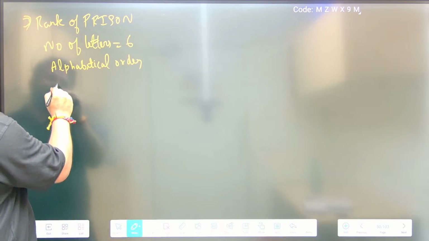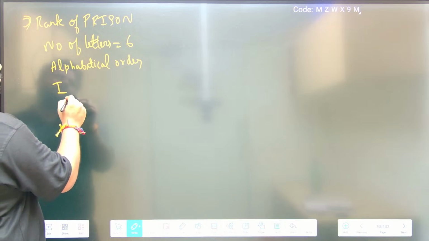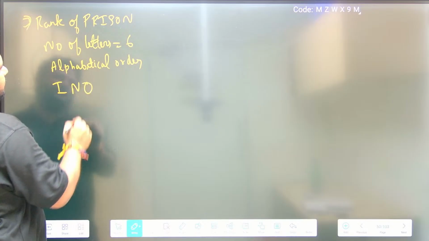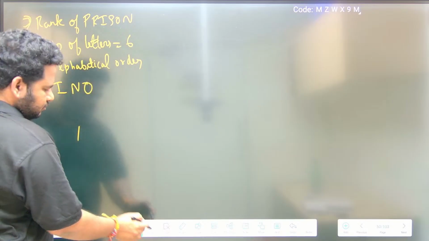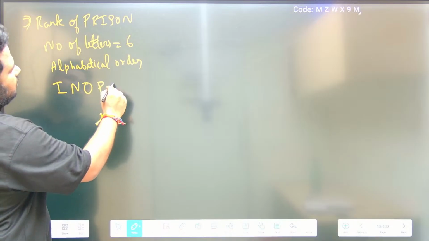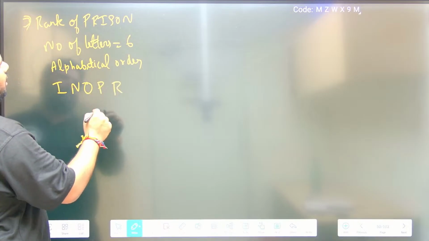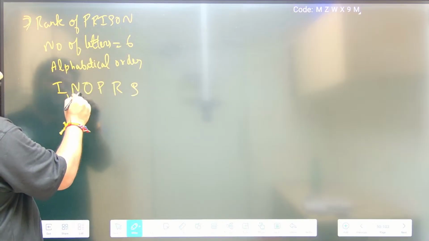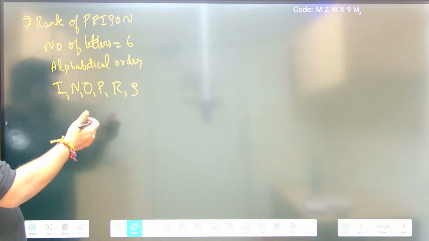I J K L M N, I N O, okay, I J K L M N O. Okay, O P Q R. Okay, Q R S T. That's all, 6 letters. Okay, this is what we have. No repetition, no letter is repeating.